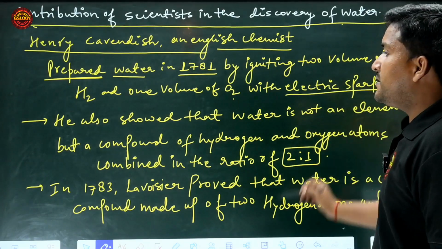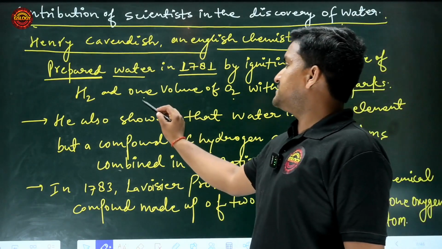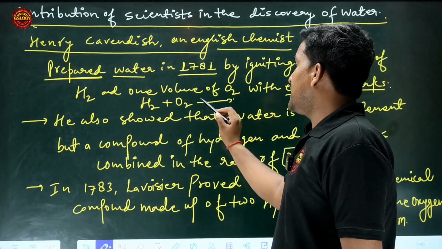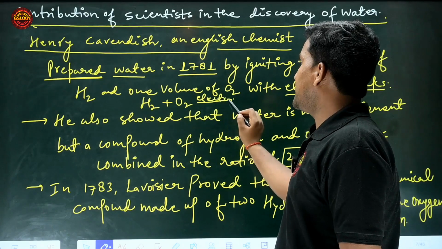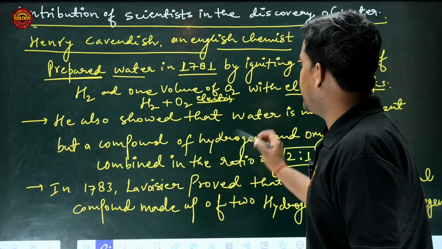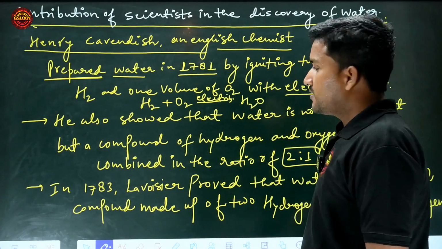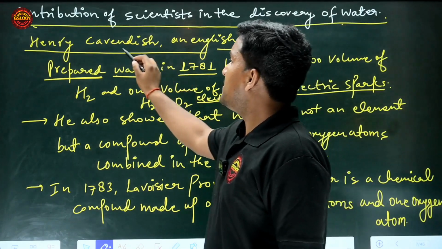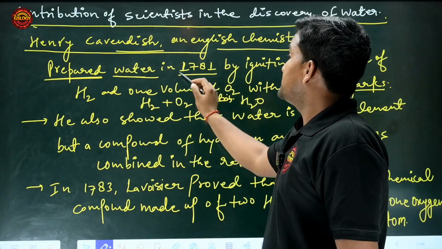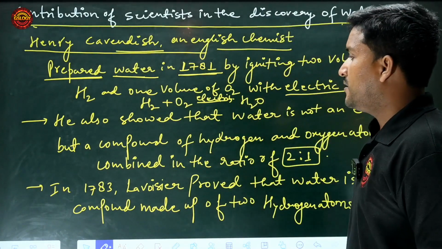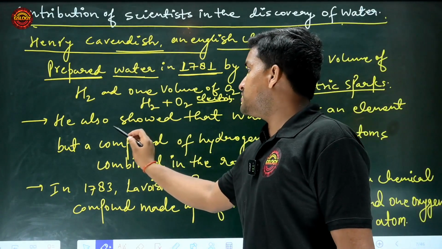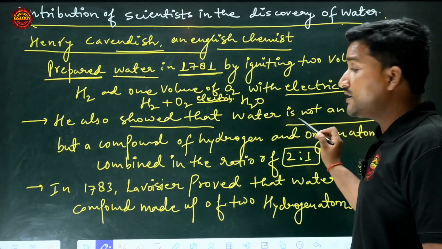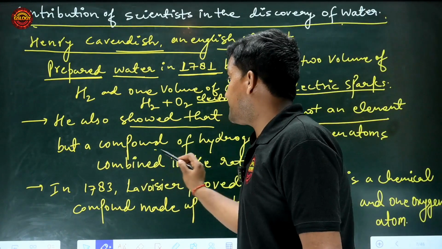an electric spark. The hydrogen combined with the oxygen on applying the electric spark, and he obtained what? Water. Clear? Who prepared the water? Henry Cavendish. In which year? 1781. And he also showed that water is not an element, but it is a